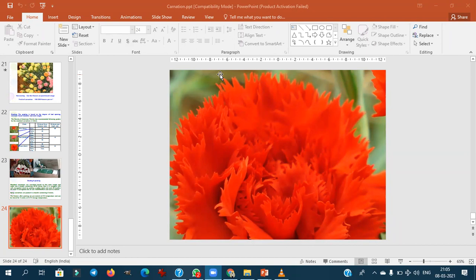Then you tell me the temperature requirement of this carnation. Carbon dioxide requirement we have discussed in the rose.